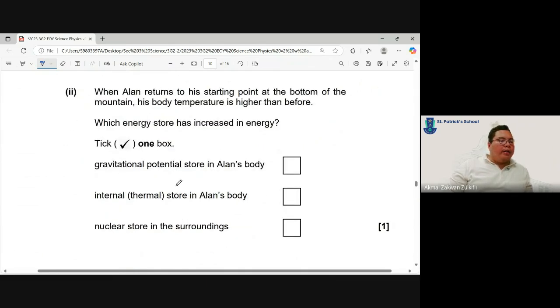Which store, when he returns to the starting point at the bottom of the mountain, has his body temperature higher than before? So he's returning to the bottom of the mountain, so we know that EP is going down. His body temperature is higher than before. Oh no, that means his internal store is increasing. Take one box. Which energy increases? Definitely his internal store.